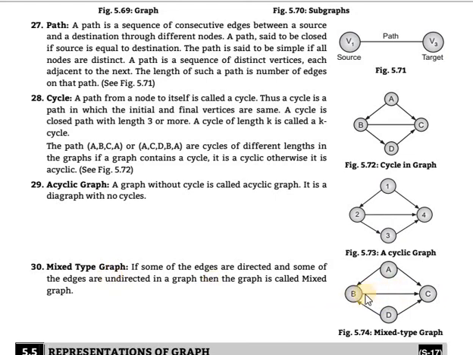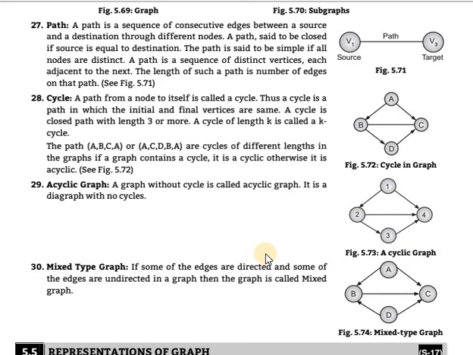This diagram is not right. Clear? Because if some of the edges are directed and some of the edges undirected in a graph, then that graph is said to be a mixed graph. Here all edges are directed, so it is not mixed type. This one is mixed type because some edges are undirected and some are directed, so it is said to be a mixed type of graph. Clear? Change this also in your notes.